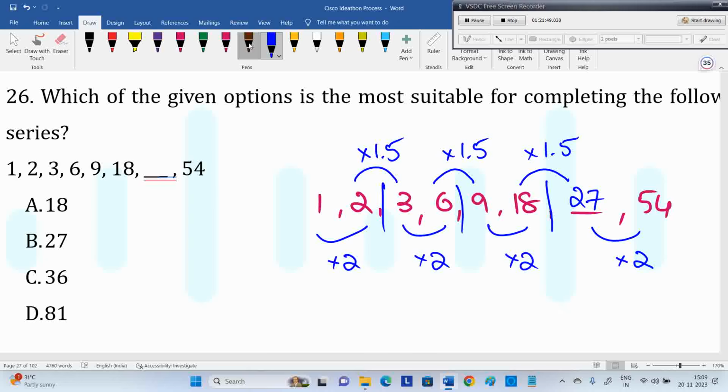Or else, okay, 1 plus 2 is 3. Previous two numbers addition: what is 1 plus 2? 3. 3 plus 6? 9. That's the next one. 9 plus 18? Like that also you can do. There are n number of ways. We can do into 1.5. All previous two numbers adding is the next one, or the first one then double is the other one. You can do many different logics. So the answer is 27.